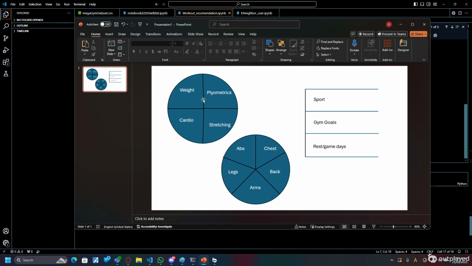So we're dividing our training into 4 main categories, whether we're doing weight, plyometrics, cardio, or stretching, and then we also have each body part that we're hitting, right? And then depending on what sport you do, what your goals are, and whether you have a game coming up or you're fresh out of the game, right?